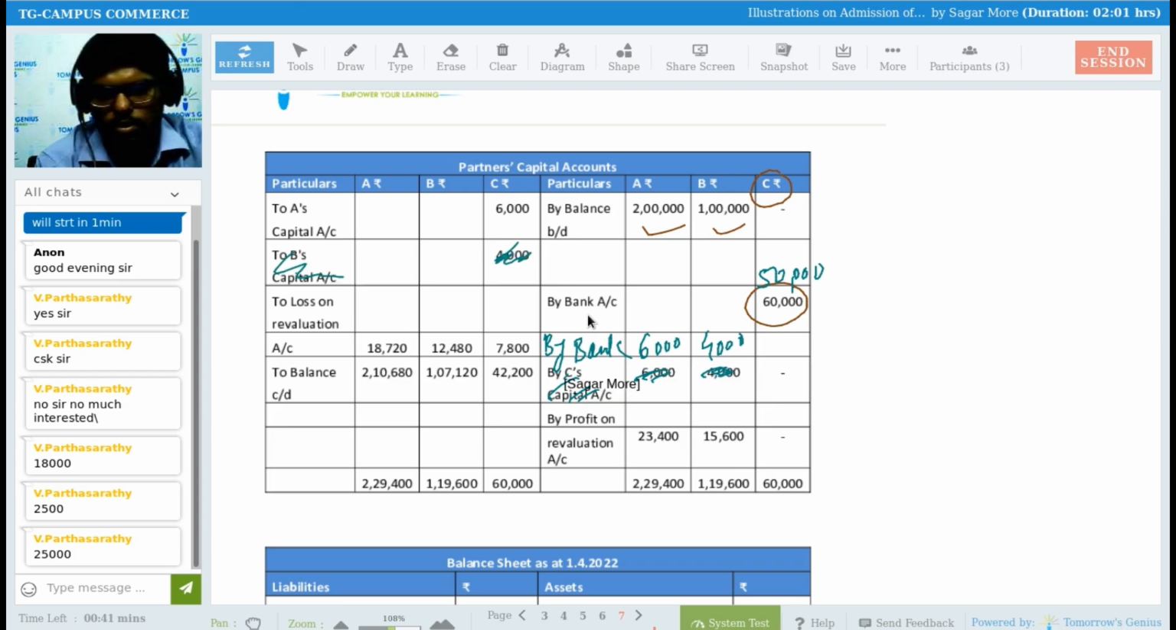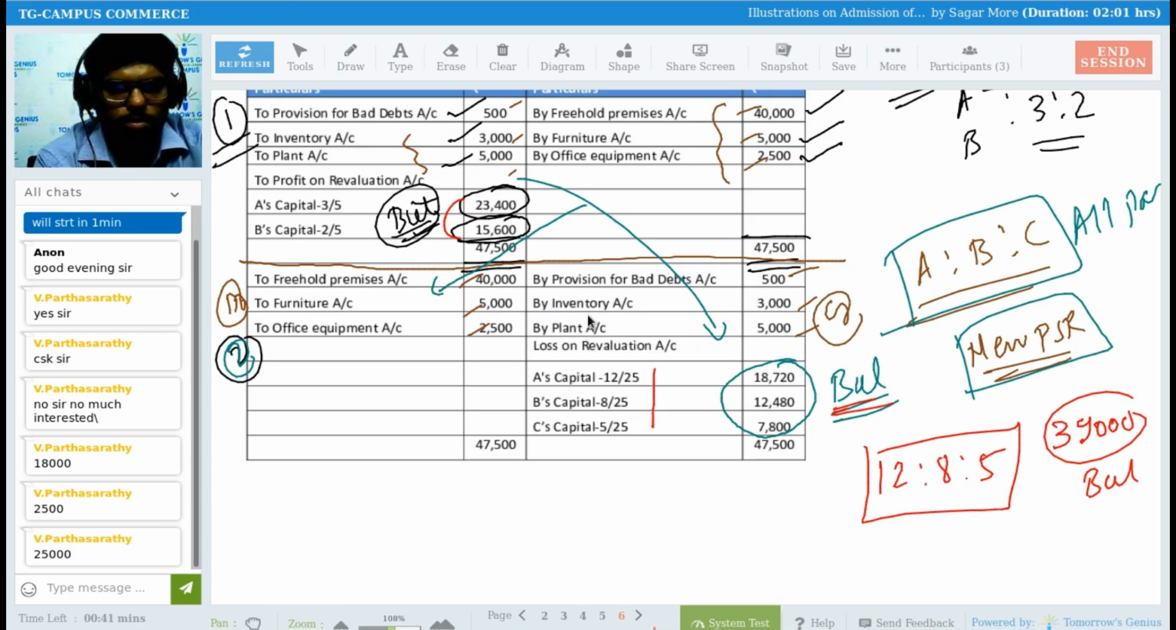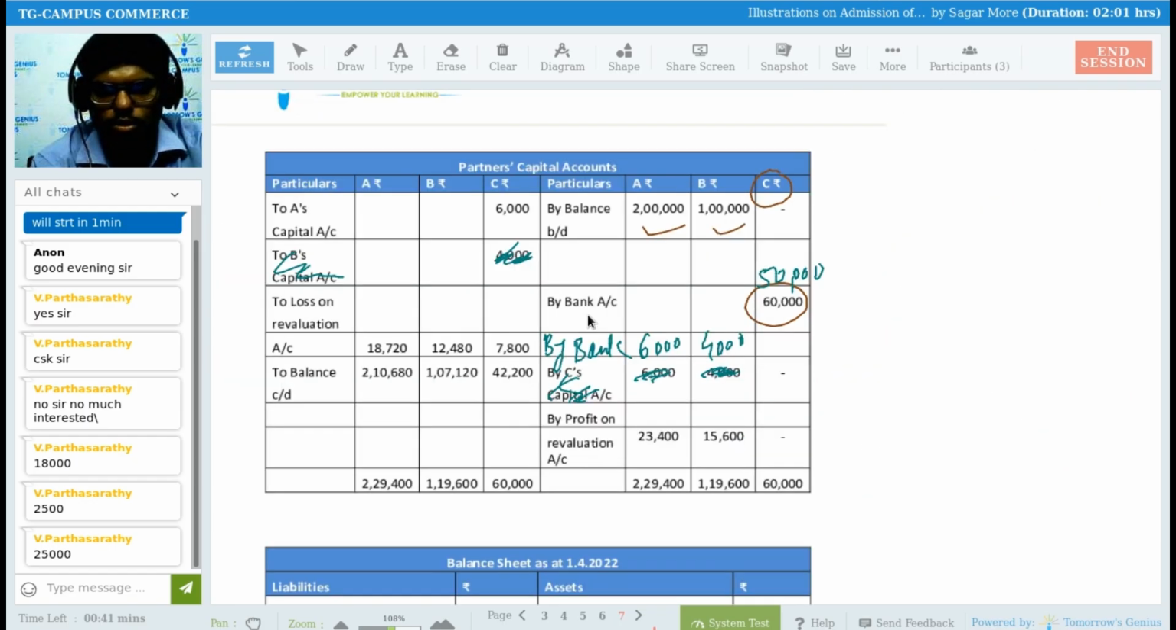I'm not following their answer. Okay, forget about this. After that, the only thing left is the balances that we found here. This balance and this balance I need to write down in the capital account. So for A and B, I will be writing on the credit side 23,400 and 15,600.